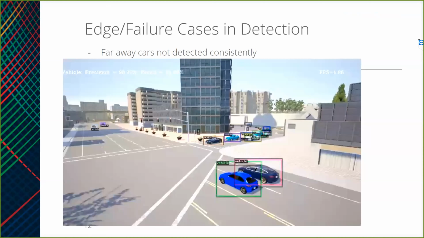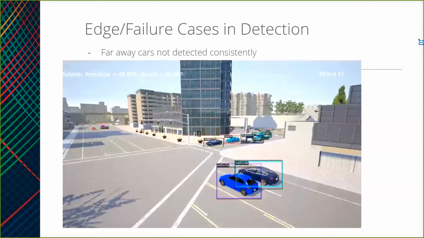In the detection model, one of the major failure cases is far away cars. They aren't being detected consistently. In the current image, if you see over here, there is a car right now, but in the next frame it goes away. So that is one of the issues.